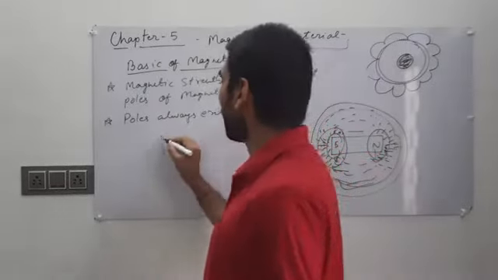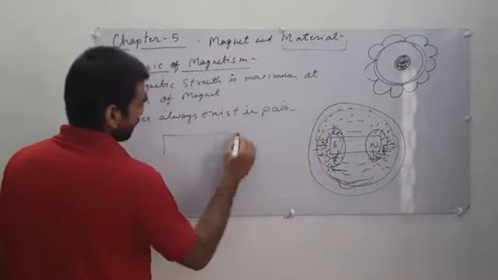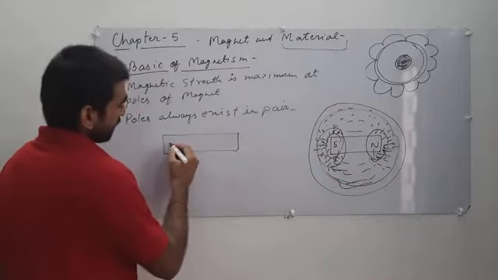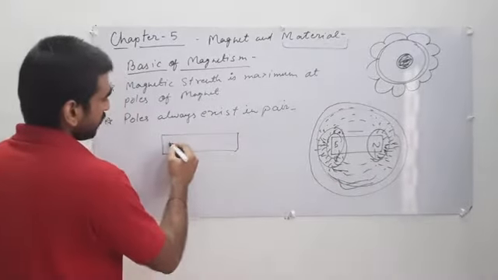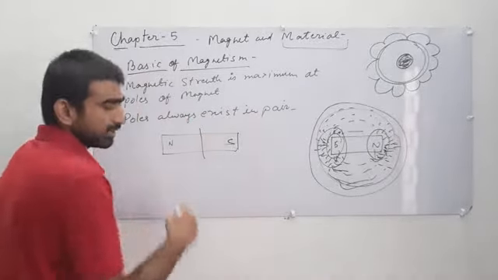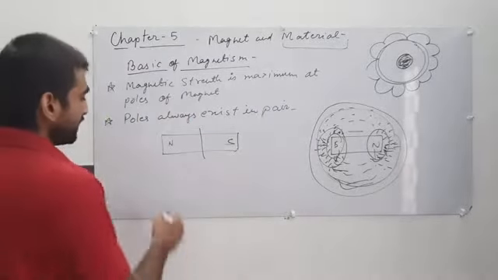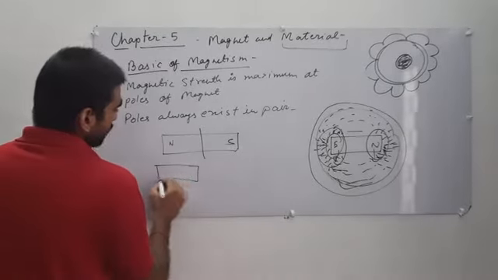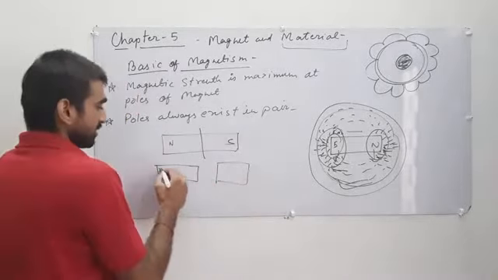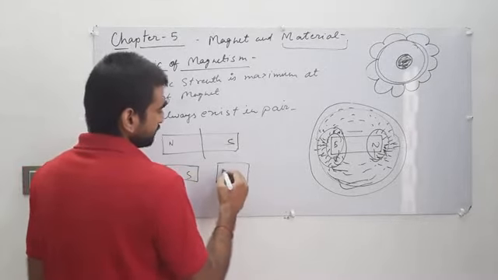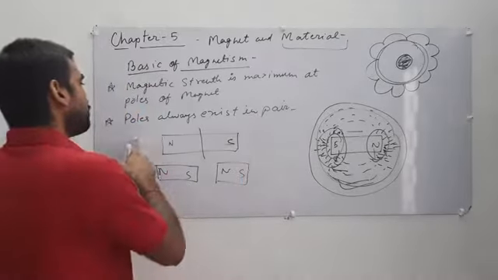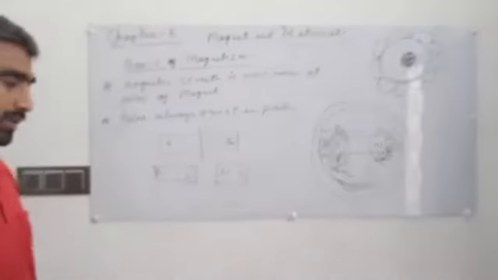If we draw a bar magnet, here is the north pole and here is the south pole. Now if you break this magnet, the broken magnets again form two poles. There is a north and a south, and again a north and a south. That means individual poles cannot exist in magnets.